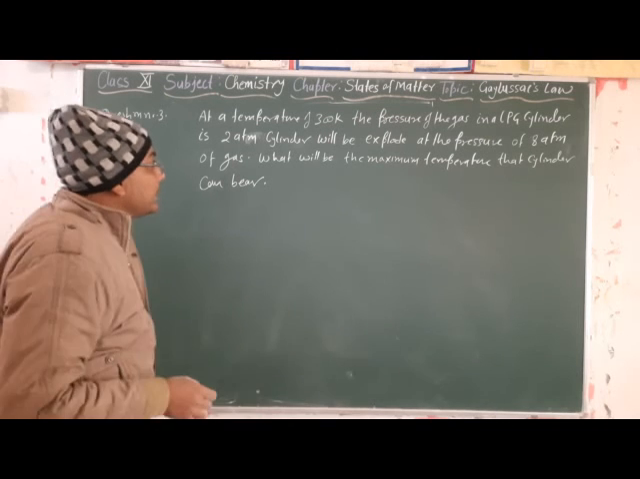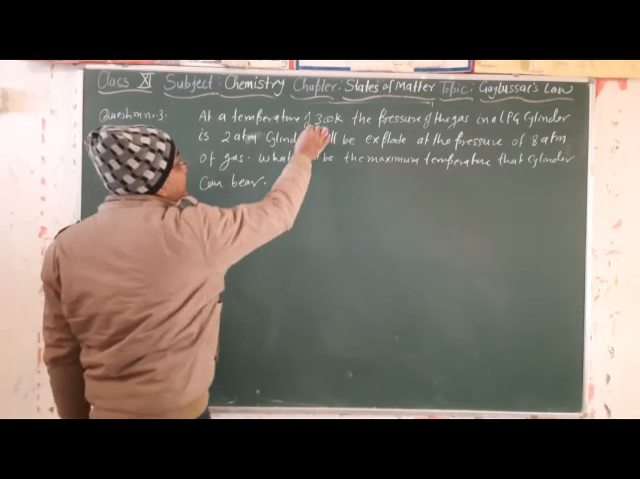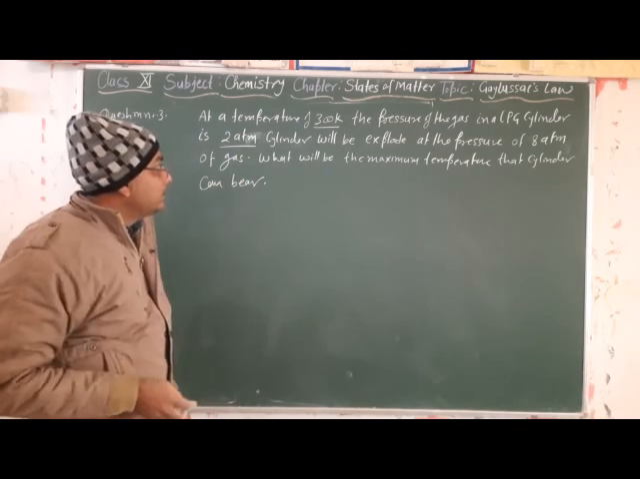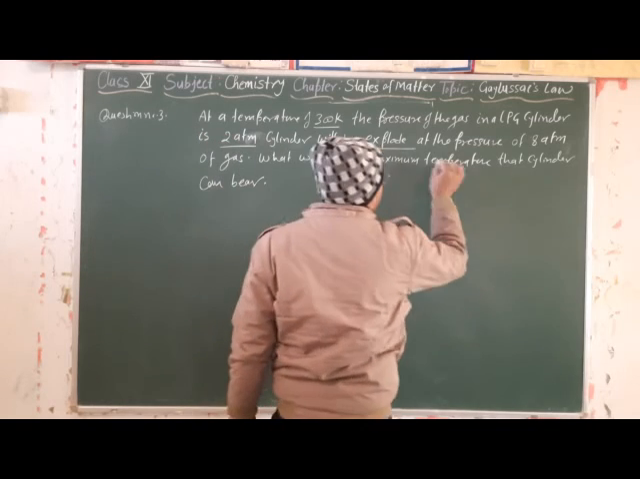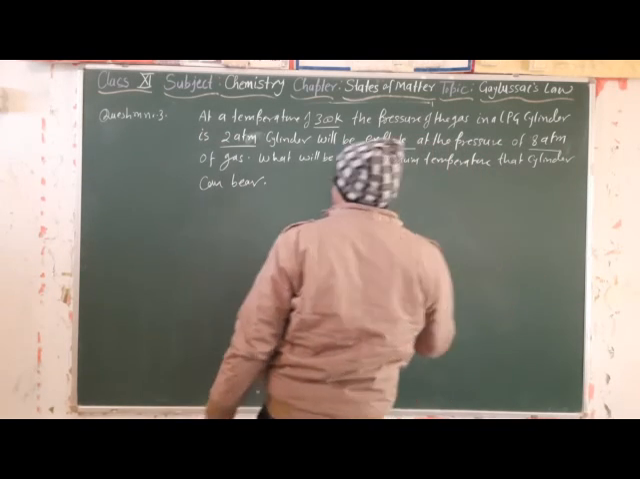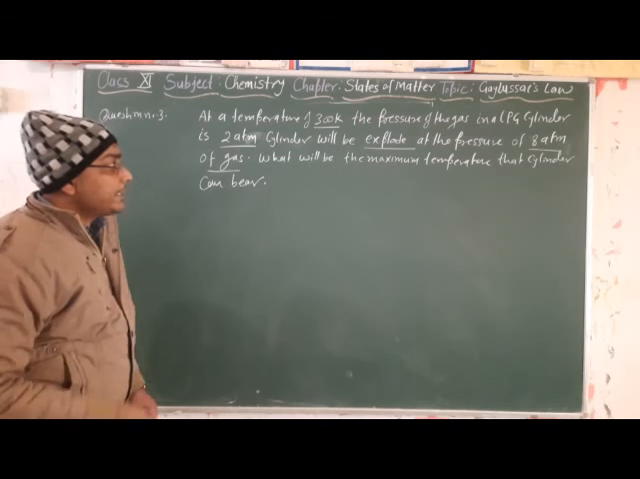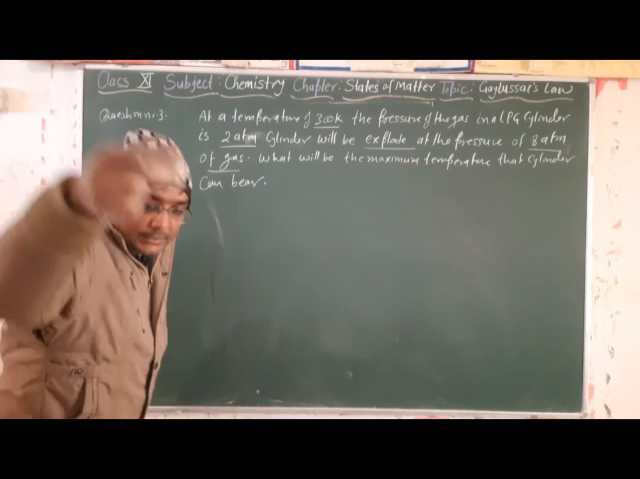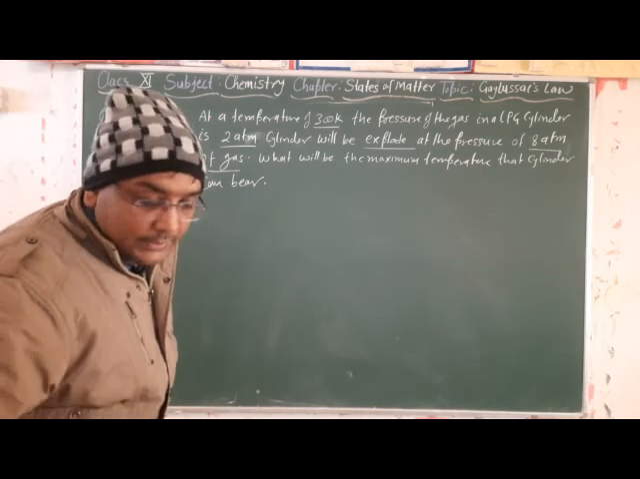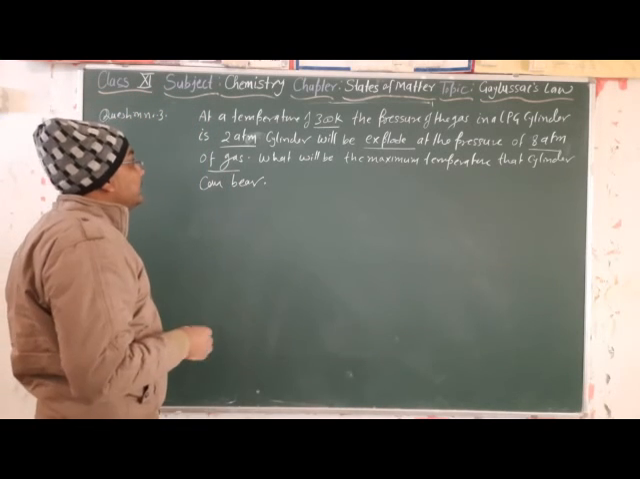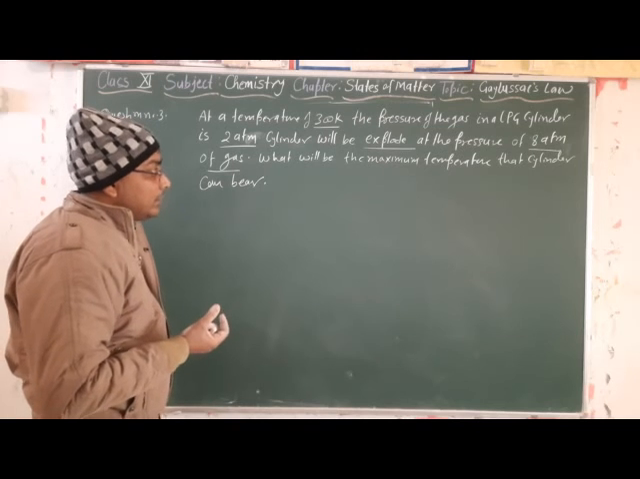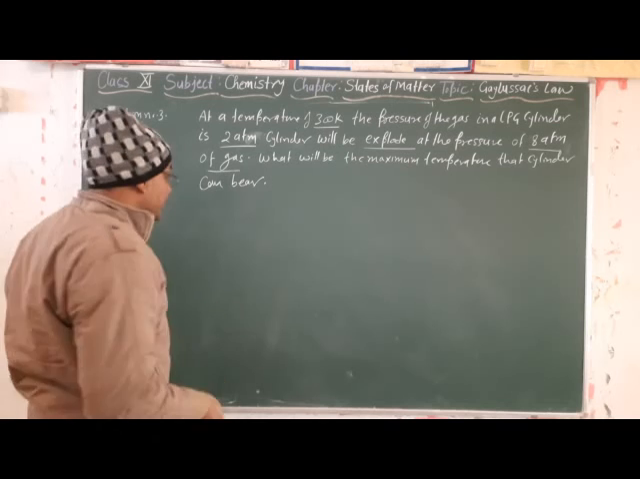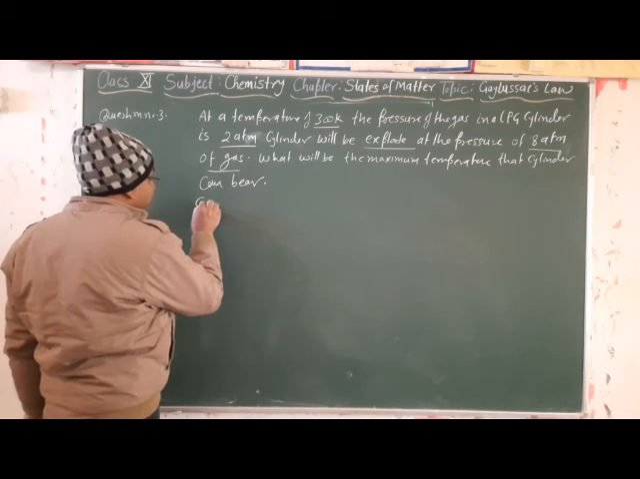Now see, this is another question. At a temperature of 300 Kelvin, the pressure of the gas in an LPG cylinder is 2 atm. The cylinder will explode at a pressure of 8 atm. If the pressure of the gas inside the LPG cylinder exceeds 8 atm, then the cylinder will explode. So what will be the maximum temperature that the cylinder can bear?